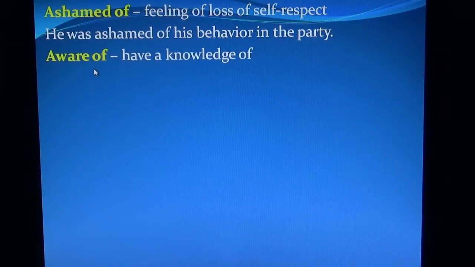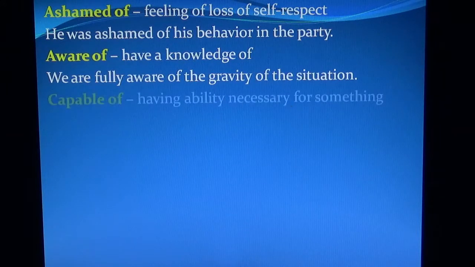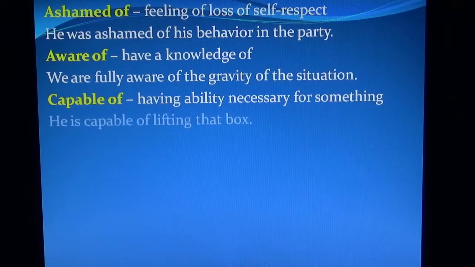Aware of means have a knowledge of. We are fully aware of the gravity of the situation. Capable of. Capable of means having ability necessary for something. He is capable of lifting that box.